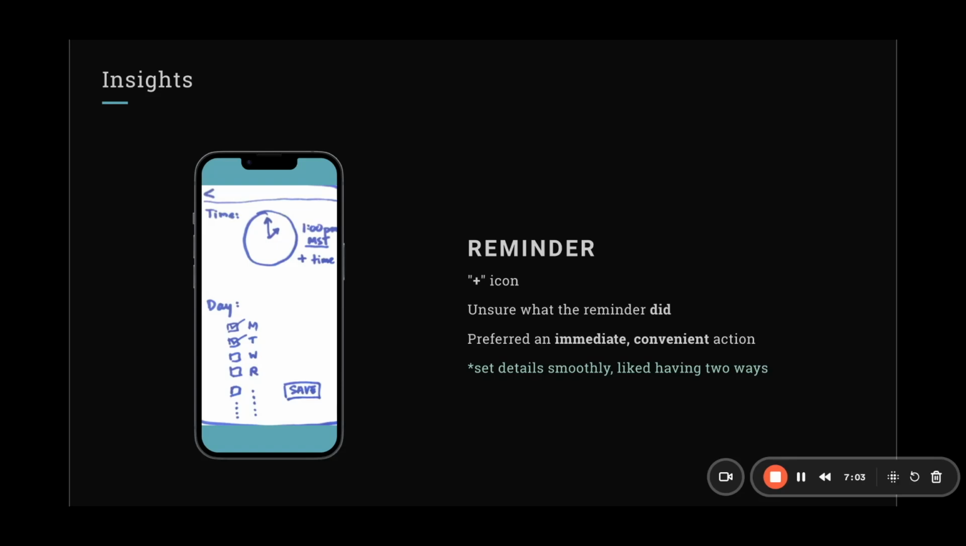And if it was to prompt some type of action, they would want it to be an immediate, convenient action, not something that they would plan to do later and then completely forget about it anyway. Overall, in this task, the users were able to set the details smoothly and they liked having multiple ways to do this.